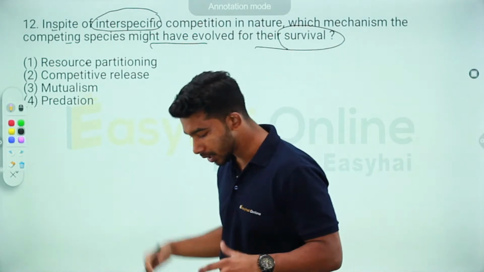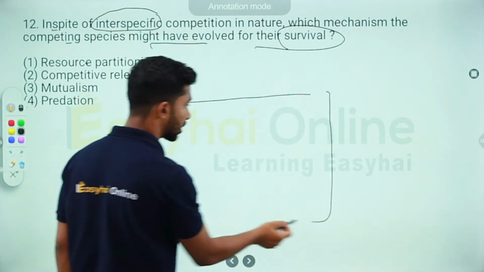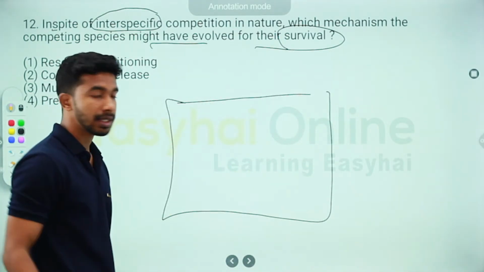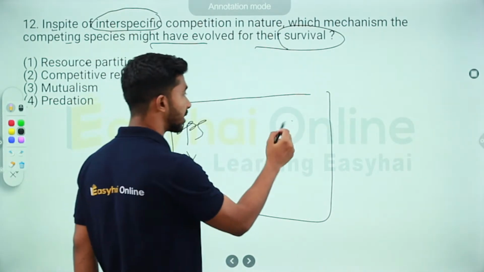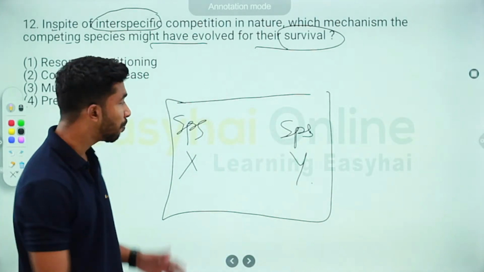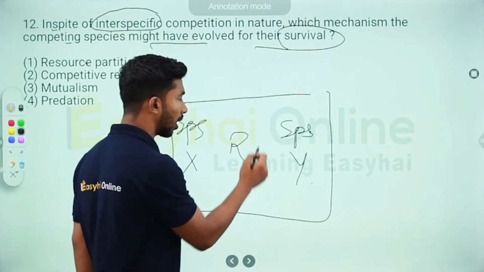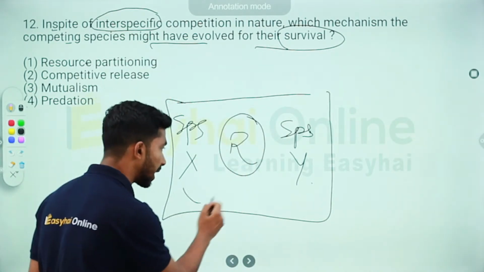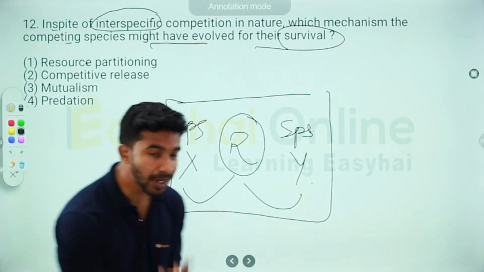Okay, so what does the question say? The question refers to a scenario. Suppose there's a common area and there is a species X and a species Y, and both of them are competing for one particular resource, let's say R. Species X needs R and species Y also needs R, so they're competing with each other.